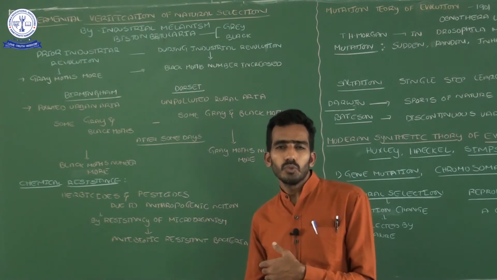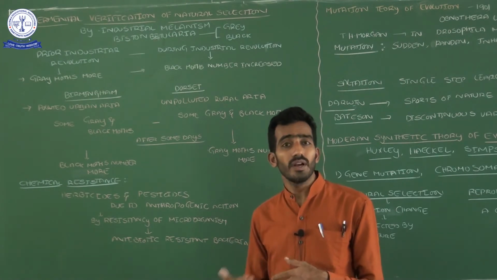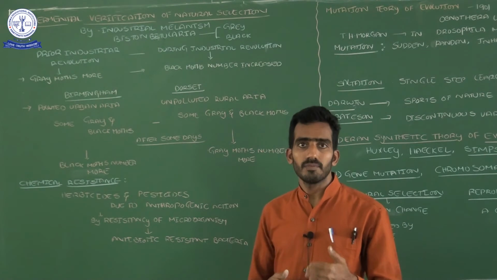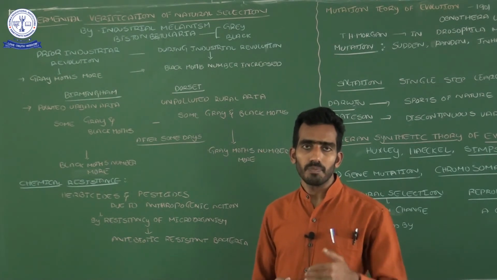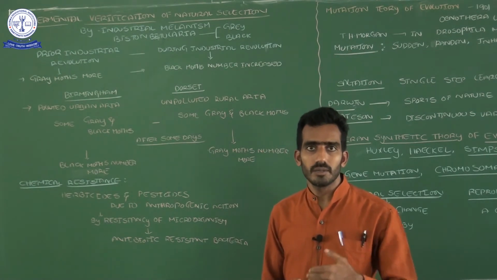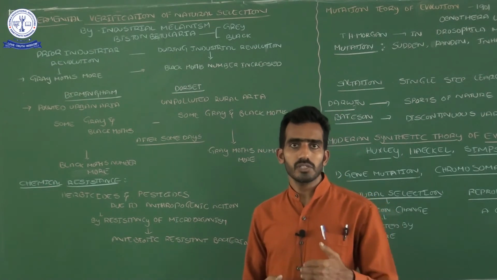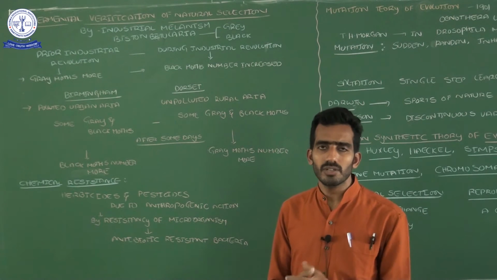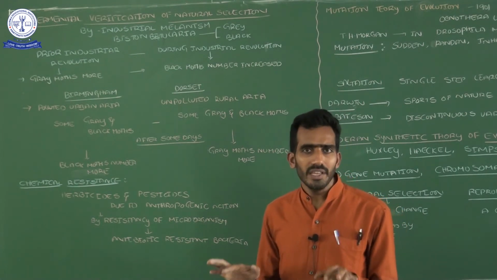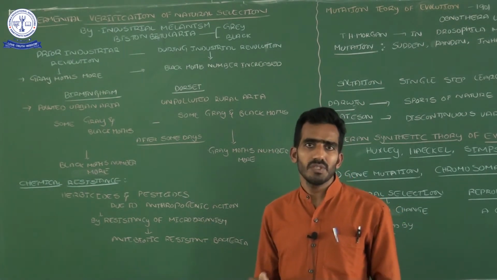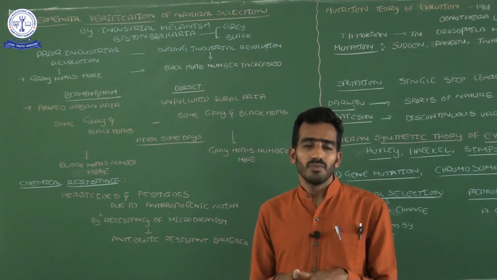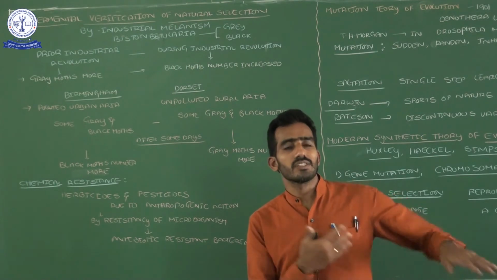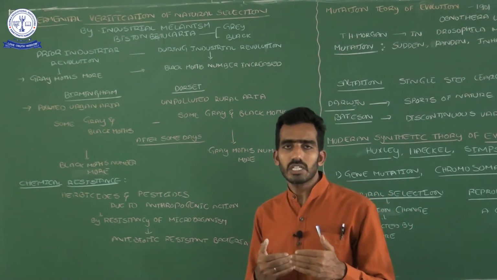Use and disuse theory, acquired characters of inheritance theory, and natural selection, those theories we studied. Lastly, we discussed natural selection. According to natural selection, any living organism must be selected by nature. The organism that is selected by nature is the only one that continues its species on the earth. That is natural selection.